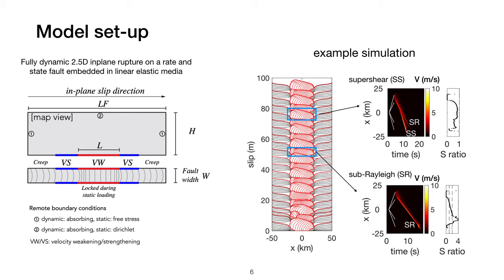We can also obtain the S ratio for each event. As you can see here, this sequence is a mixture of sub-Rayleigh and supershear events. We can also observe that the supershear events possess a lower S ratio than the sub-Rayleigh events.